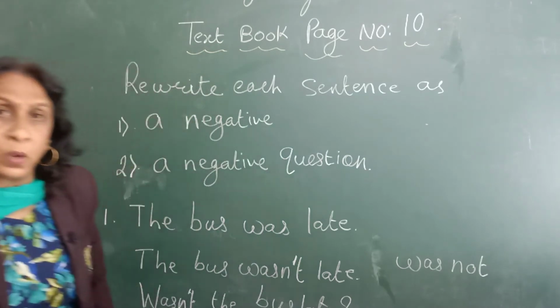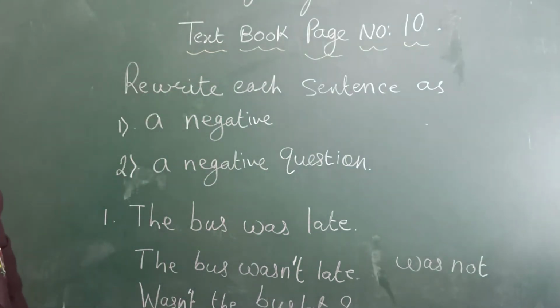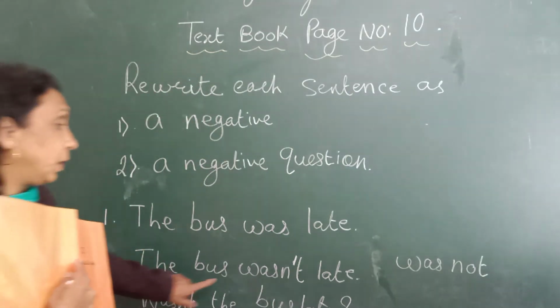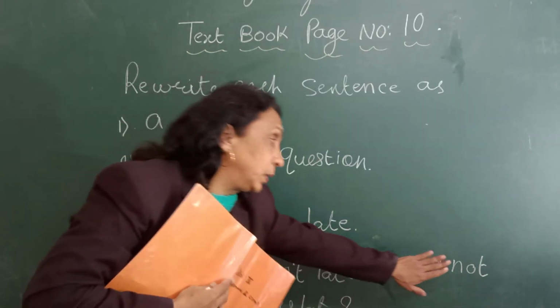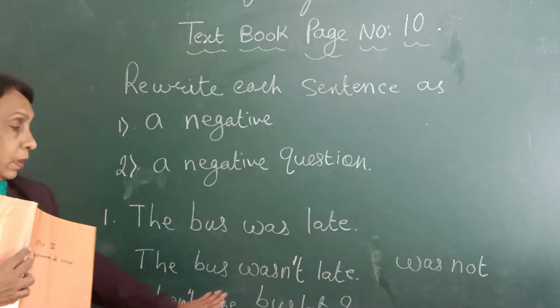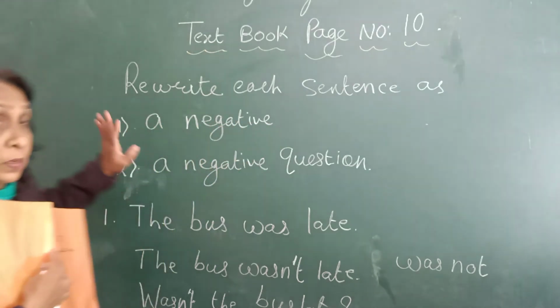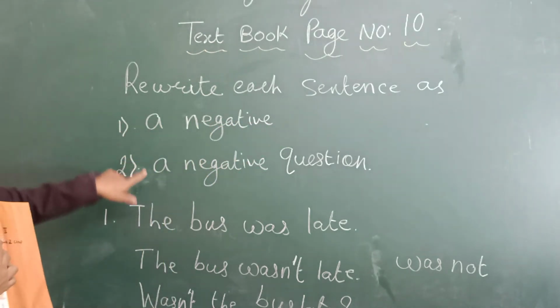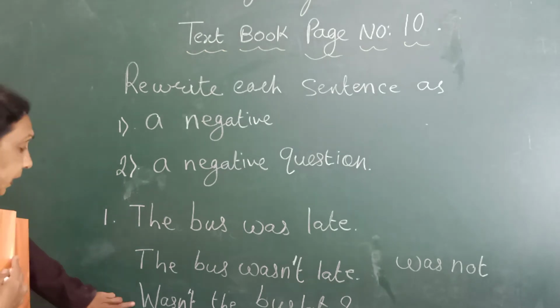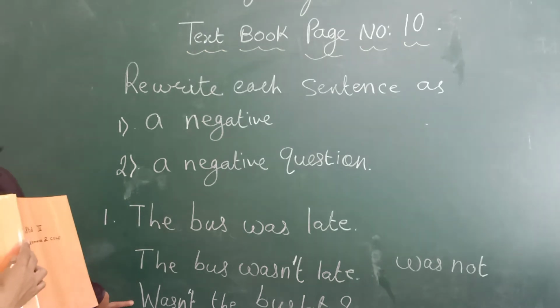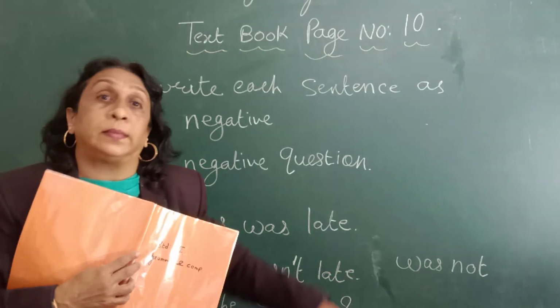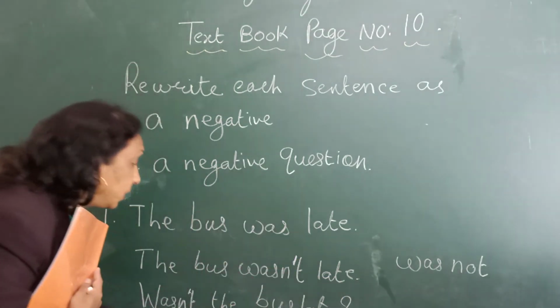You have to make it into a negative sentence. You don't have to ask a question. Understood? So the bus wasn't late. Was not, short form is wasn't. Now we have second, this is what? A negative question. We have to change the sentence into a negative and a negative question. Now look at the second sentence. How have I written? Wasn't the bus late? This is a question.